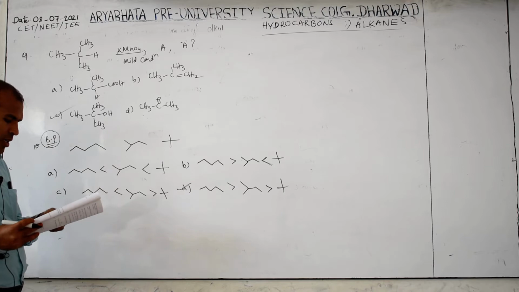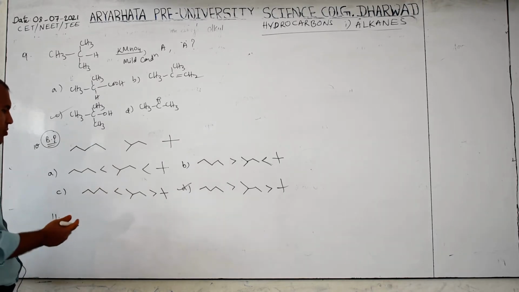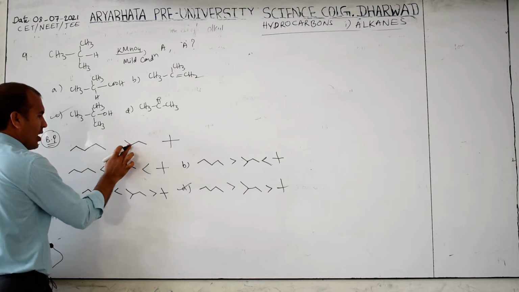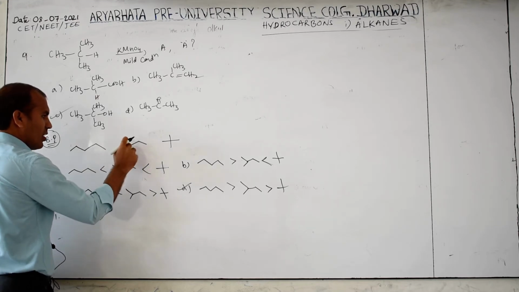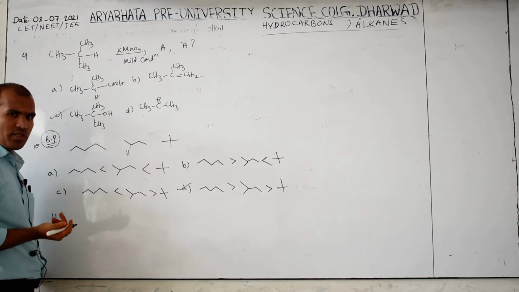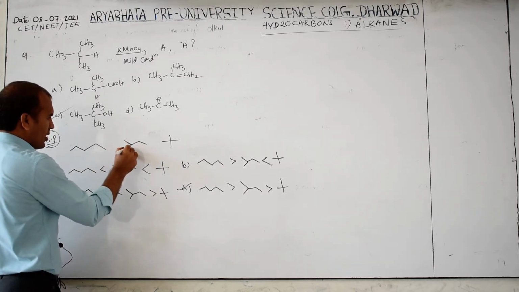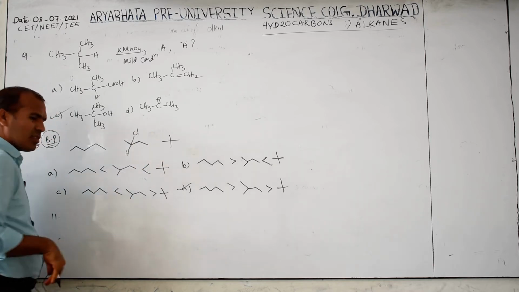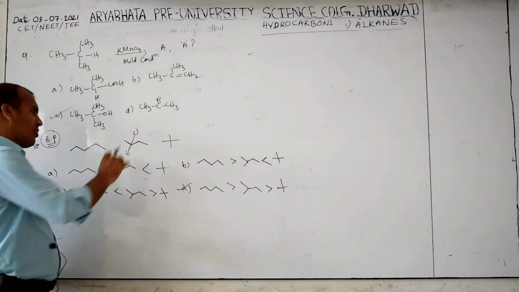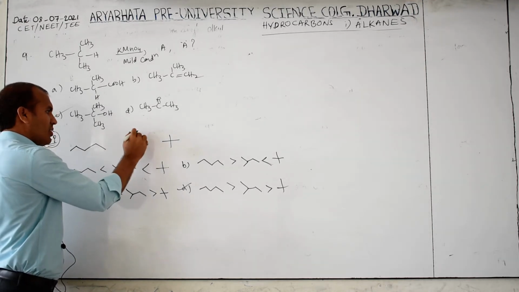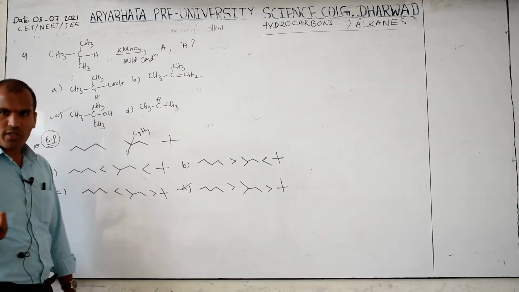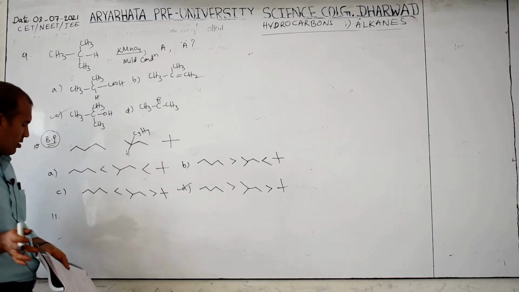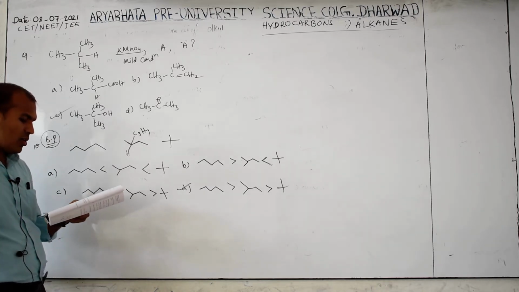Then C: can show stereoisomerism. Yes, stereoisomerism is possible. If I write methane with hydrogens, this is ethane, and all are different. Then one bond, second bond, third, fourth, and again hydrogen will come. Here any chlorine can be attached like this. Or otherwise this is methane, this is ethane, this is C3H7. Are all different groups there or not? Then all are different, which means it also shows stereoisomerism. C is possible, okay, but we want the one that is not correct.